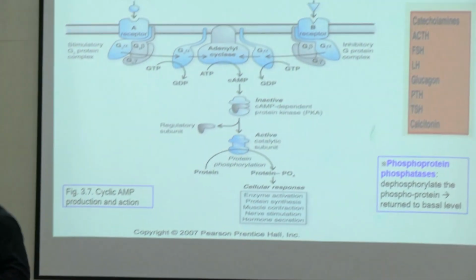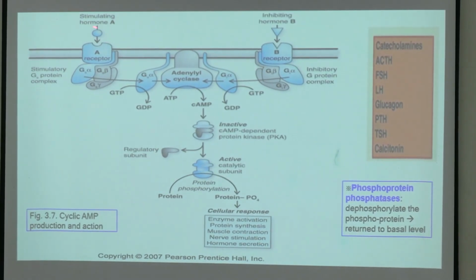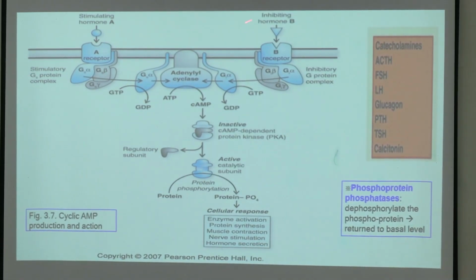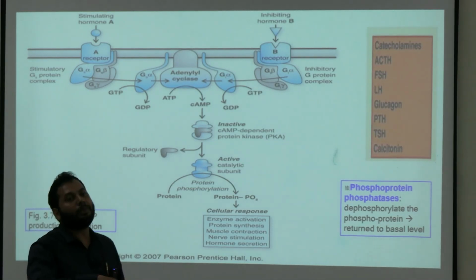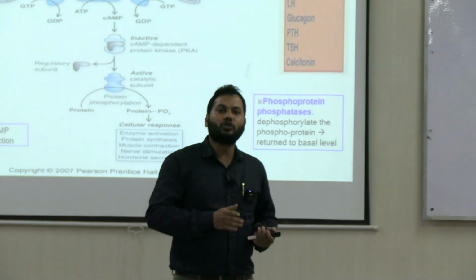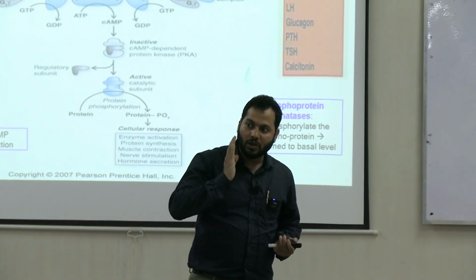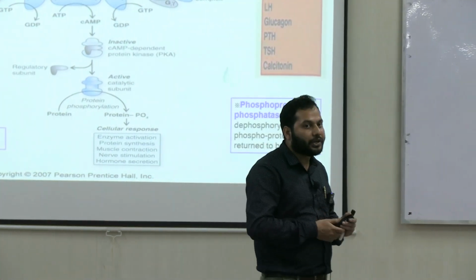So, here you can see 2 different hormones. One is a stimulating hormone A, another is an inhibiting hormone B. In some cases, the cell needs to reduce a particular chemical reaction. In other conditions, it may need to increase the rate of reactions. So, how are both conditions regulated?